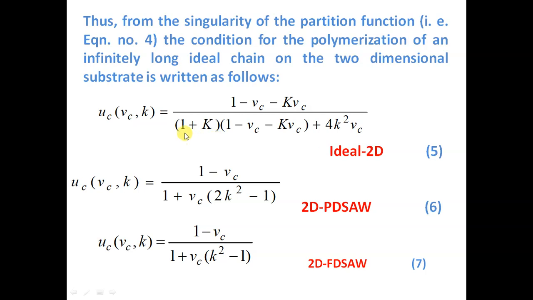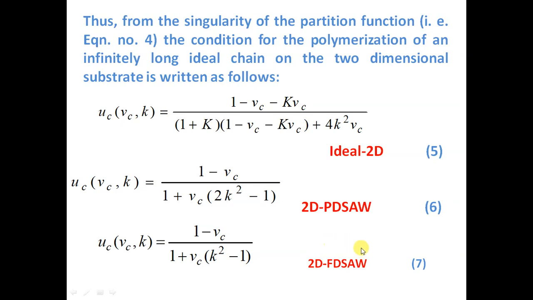So this is the value of UC, the critical value of step fugacity along the x-axis direction, which leads to the possibility of polymerization of an infinitely long chain in the case of an ideal chain. Similarly, we can follow a similar method to determine the condition for polymerization of an infinitely long chain when the chain is a real one and the partially directed self-avoiding walk model is used for the 2-dimensional case.